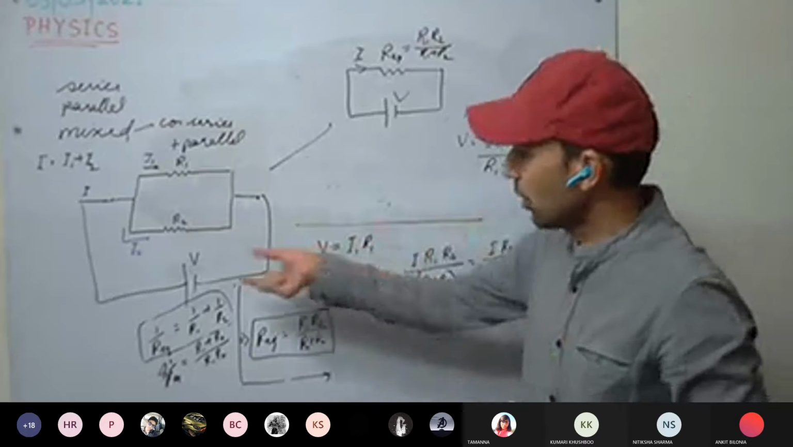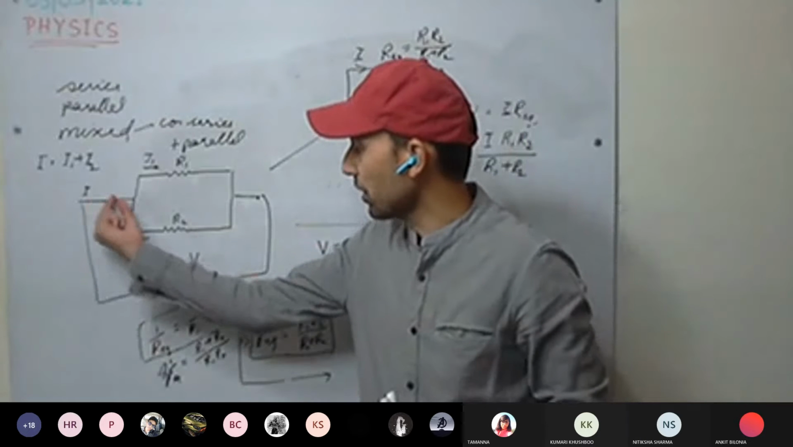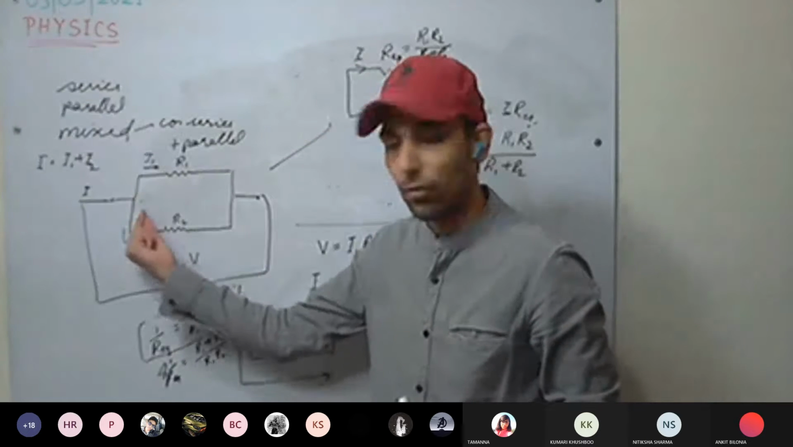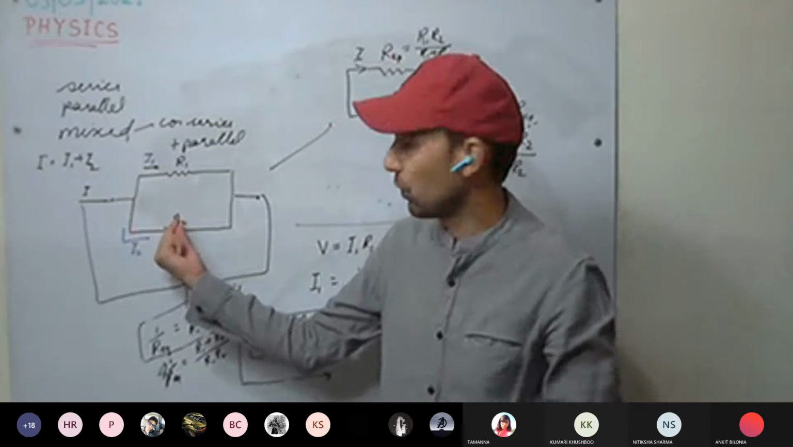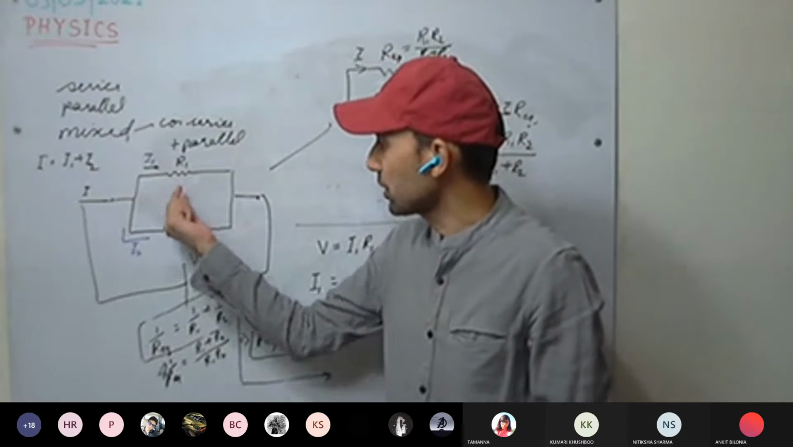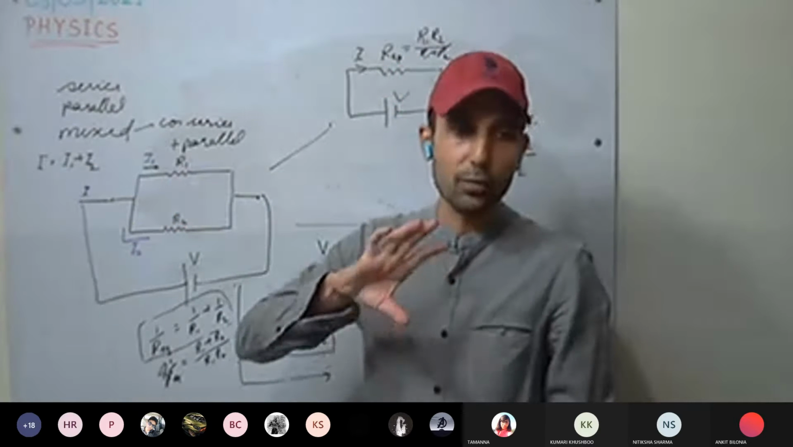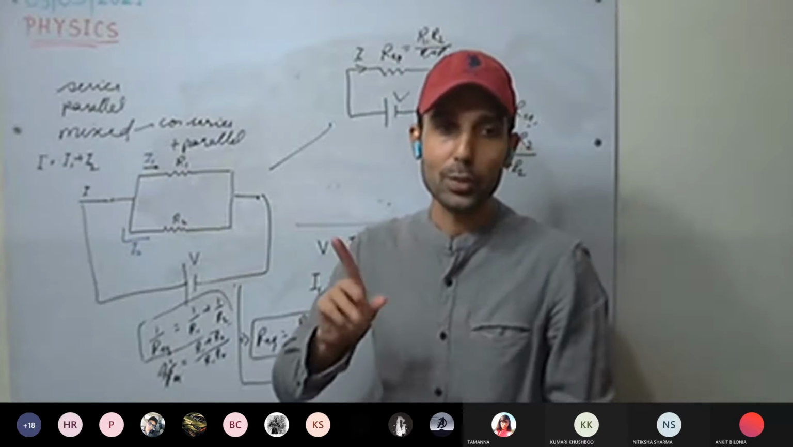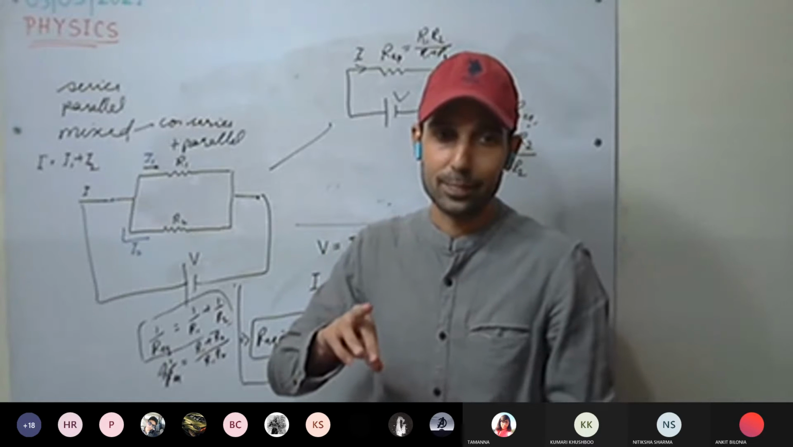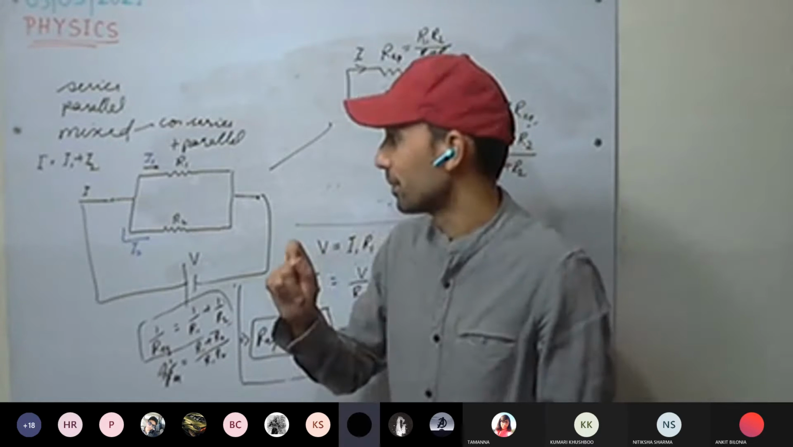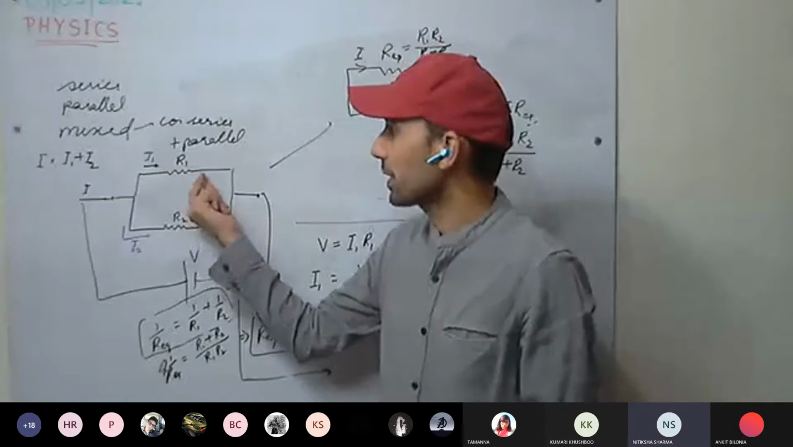It is like water flowing here. Now we have two paths for the water to flow. See here, there is obstruction in both the paths. So more water will flow from which path? The one having more obstruction or less obstruction? Less obstruction. It means the less one.